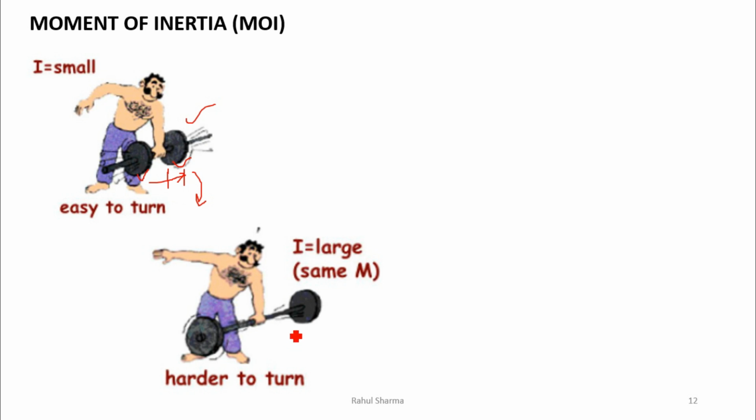But when these weights have been shifted to the corners, it requires a large force to rotate these dumbbells, so it becomes harder to turn. So this is very easy to turn. Why is that? Because here the moment of inertia, force into perpendicular distance, becomes more.